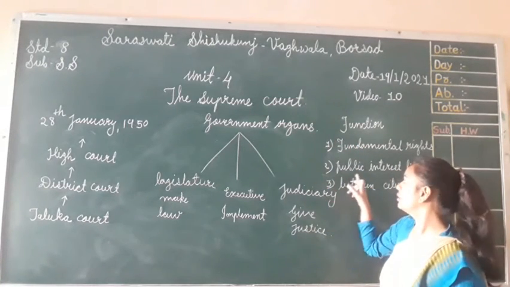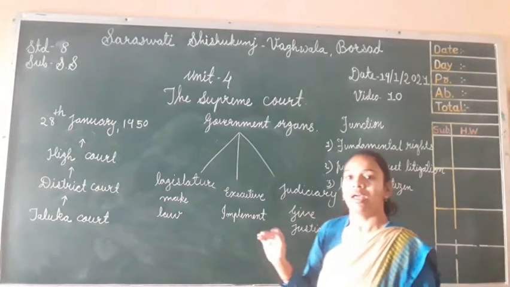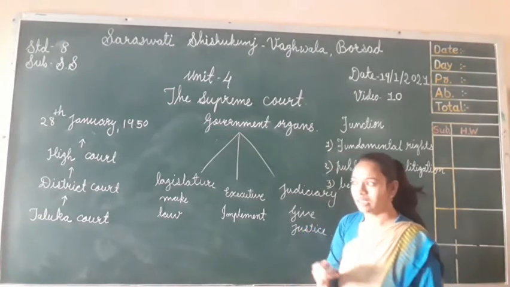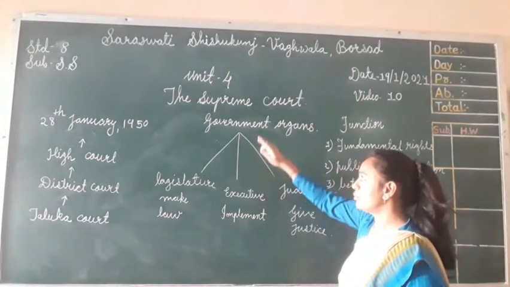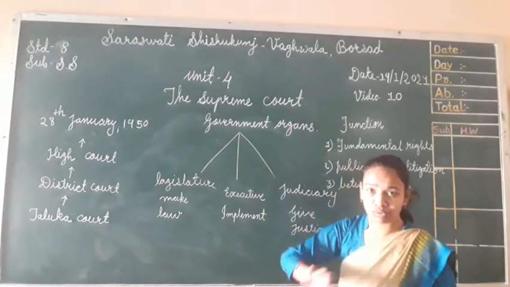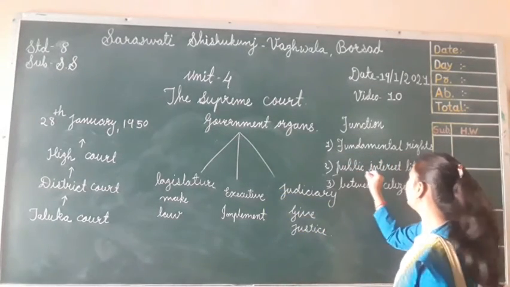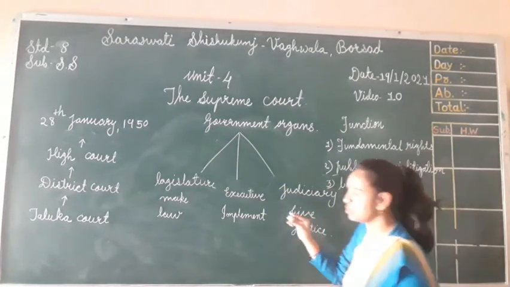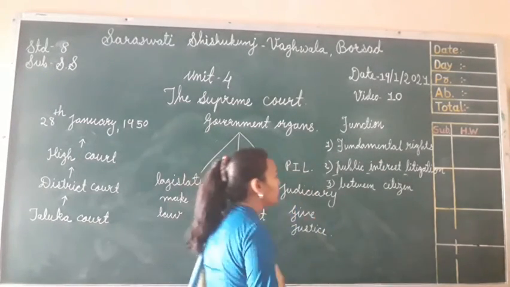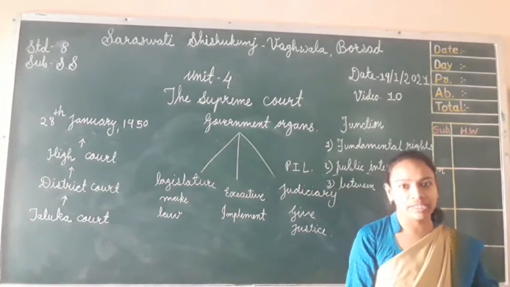Then the another thing is public interest litigation. If any person wants to approach the Supreme Court, then he or she has to file a PIL, public interest litigation.